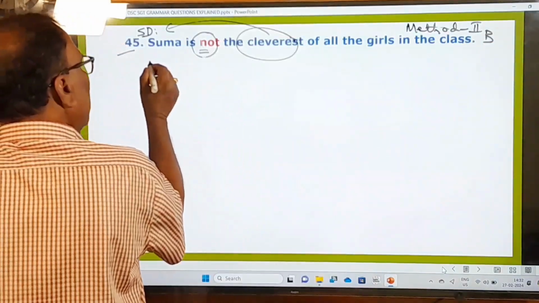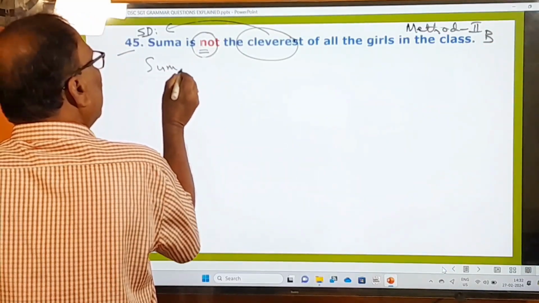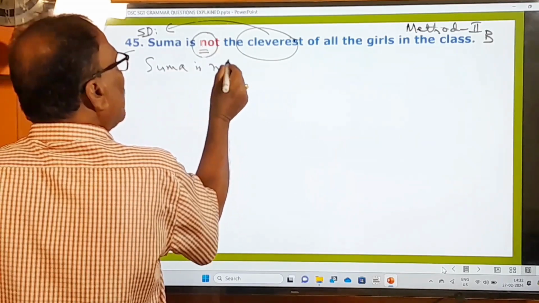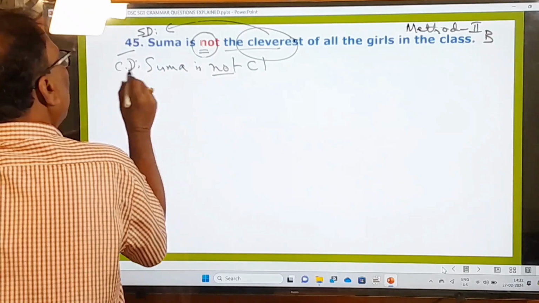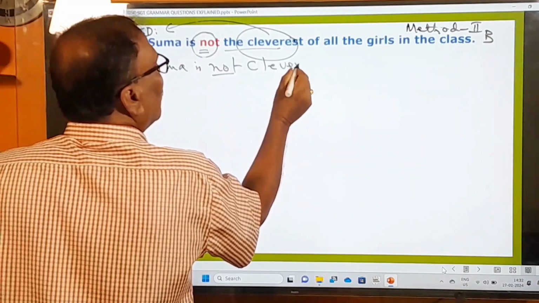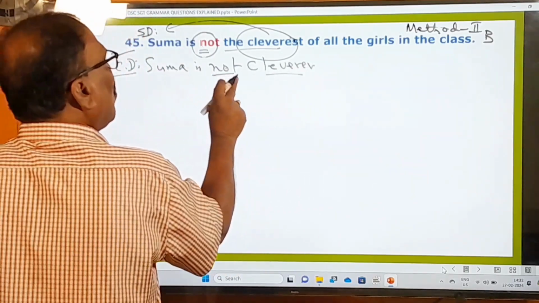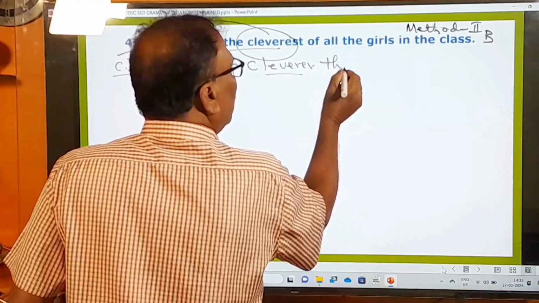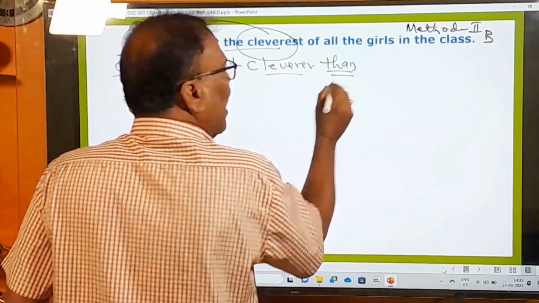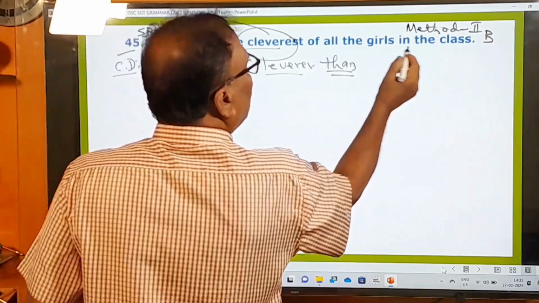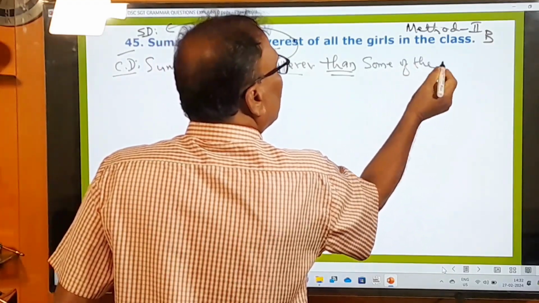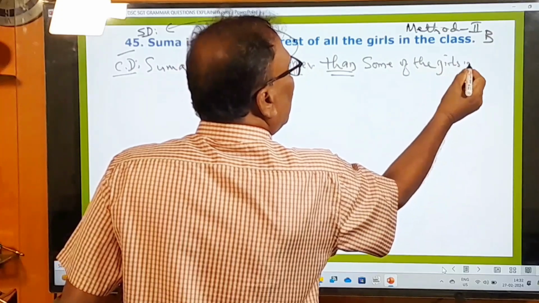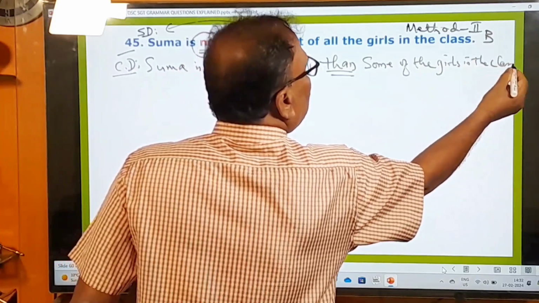Let us change the sentence first of all before we choose the correct answer. Suma is not is used as it is. The cleverest is turned into, because it is the comparative degree, you are turning it into the comparative, cleverer. Okay. So Suma is not cleverer. After the comparative adjective, you have to use than. Okay. After that, of all the girls in the class, that should be changed to some of the girls in the class. That should be the sentence.